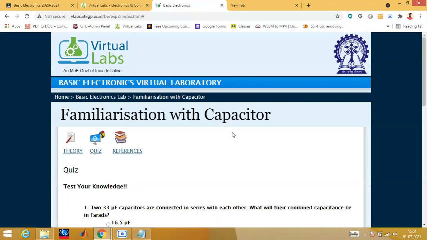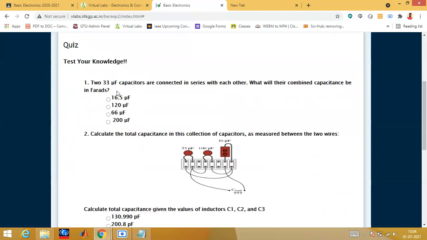So in the quiz there are some values being given. As I told you, for capacitors in parallel you have to add them, and if it is in series, then you have to use the formula. C1 plus C2 and so on for parallel, and for series 1 by C1 plus 1 by C2 plus 1 by C3 and so on.